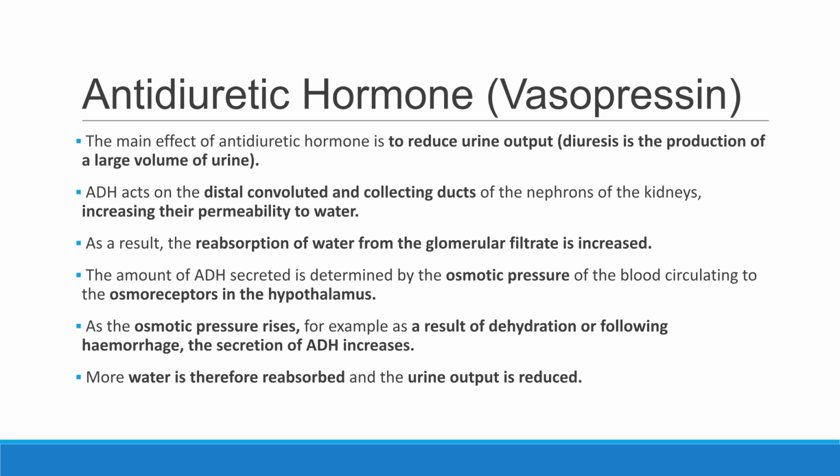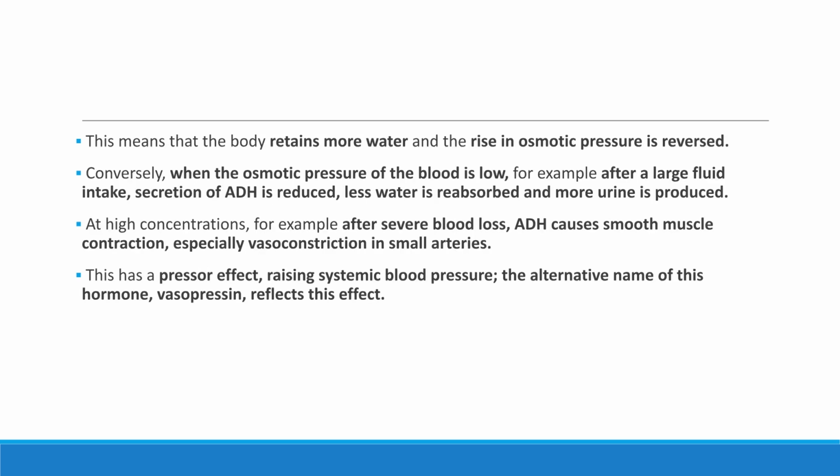ADH secretion is controlled by the osmotic pressure of the blood. Increased osmotic pressure, due to dehydration or hemorrhage, raises ADH secretion, retaining water and reducing urine output. Low osmotic pressure, such as after fluid intake, reduces ADH secretion. High concentrations of ADH, or vasopressin, cause vasoconstriction, raising blood pressure.